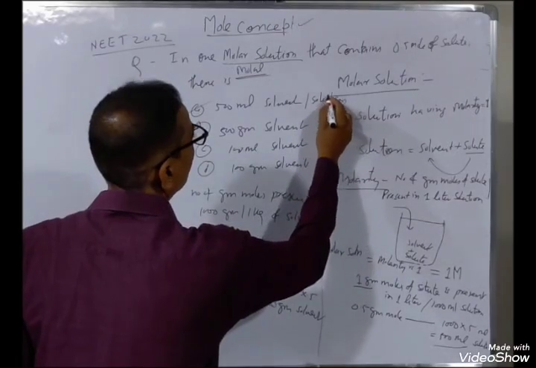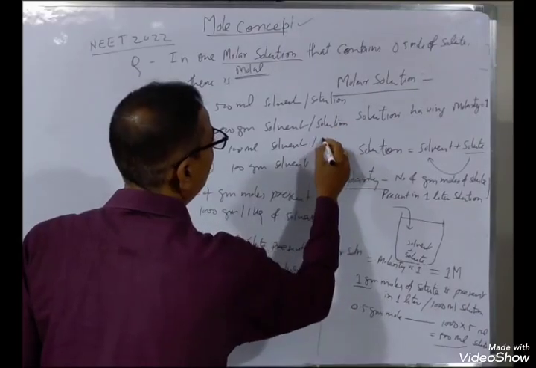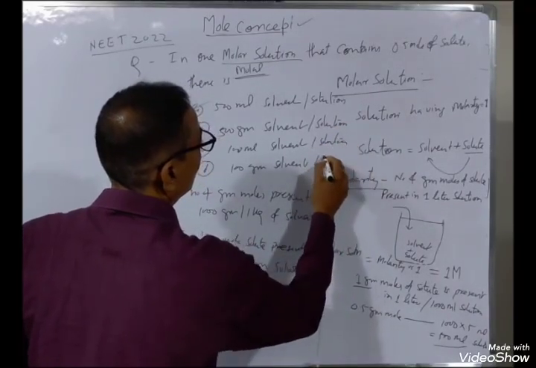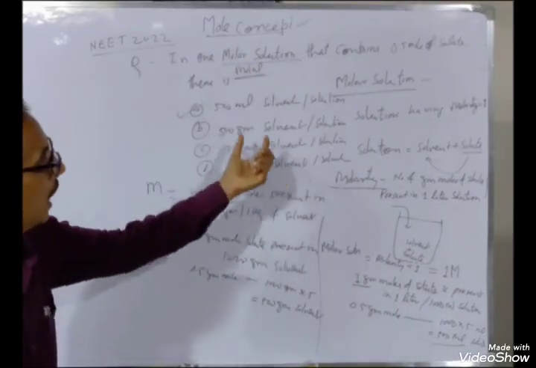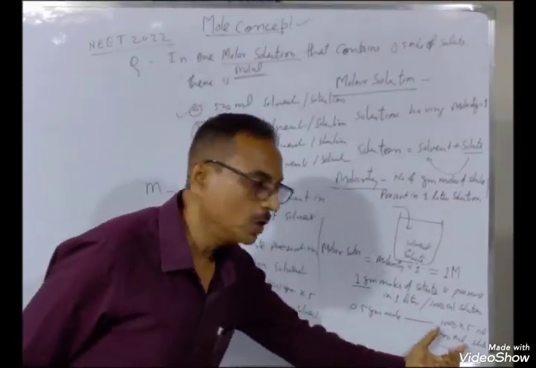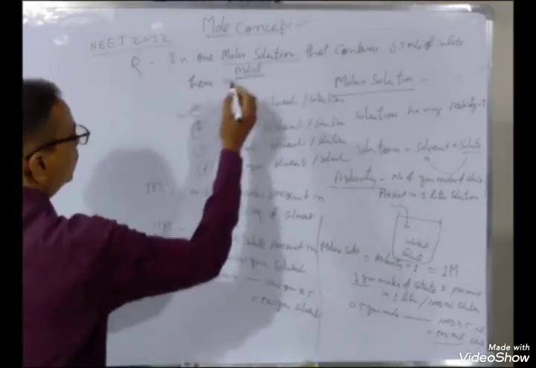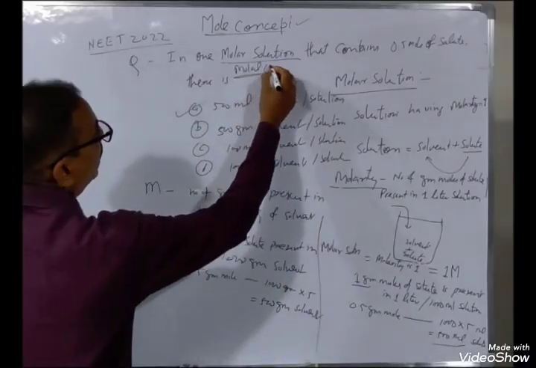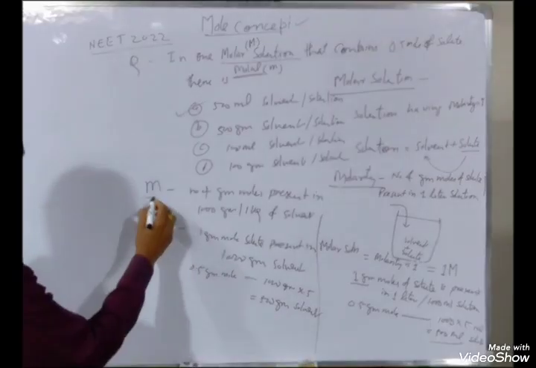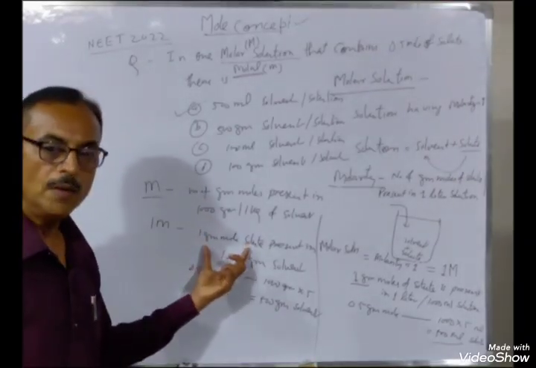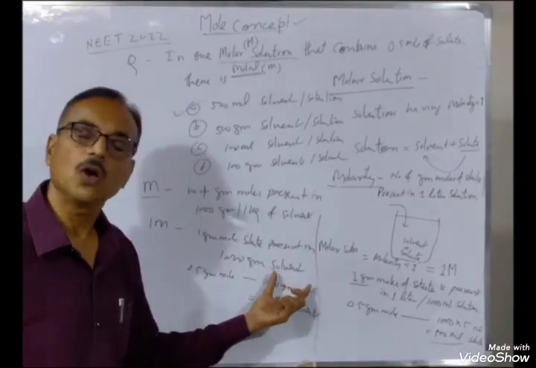The second type of question, not solvent. If we define molar, then we take the solution volume. If we take the molality, the molality is defined by small m, molarity is defined by capital M. The molal solution means 1 gram mole solute present in 1000 gram solvent.